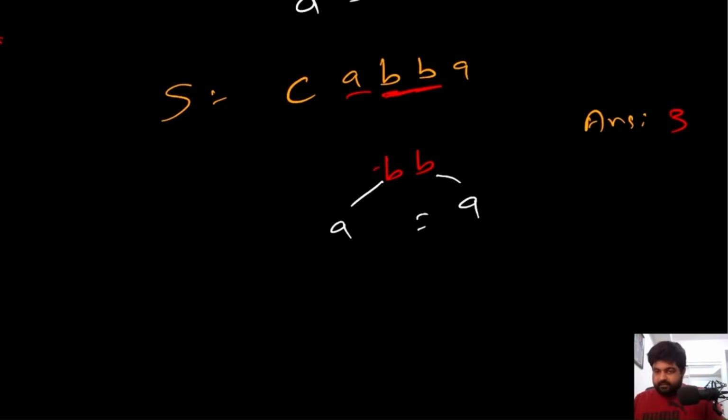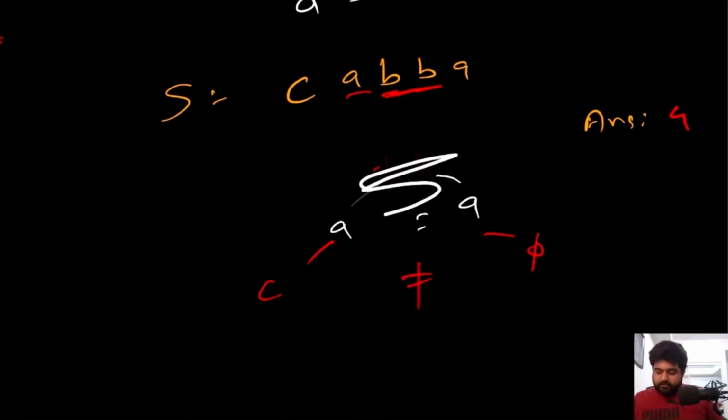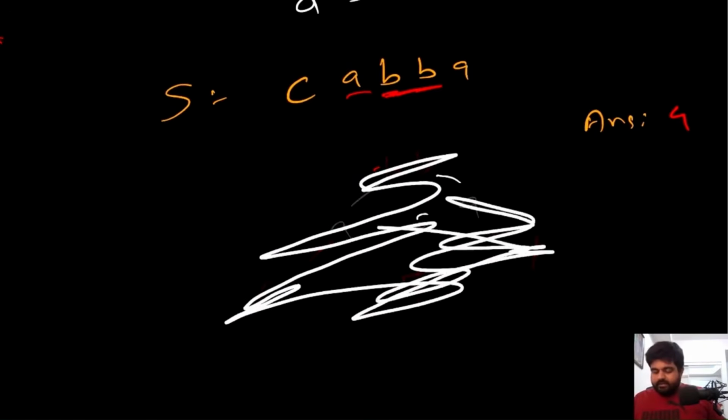Again, these two are same, so this is also palindrome, so we'll update our answer again. So this becomes 4. Now again, we will check the left and right value over here. So left value is C and right value is actually null. So in this case, these two are not same. Because these two are not same, we will break out of the loop and we will say that okay, so far we have found something decent.